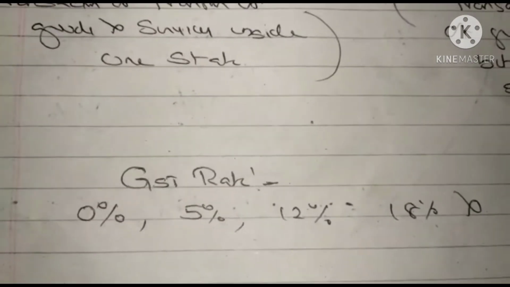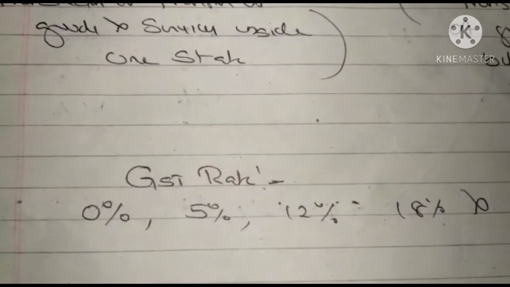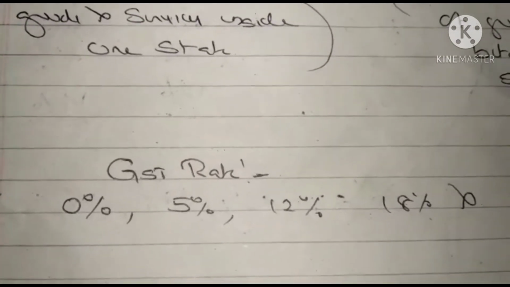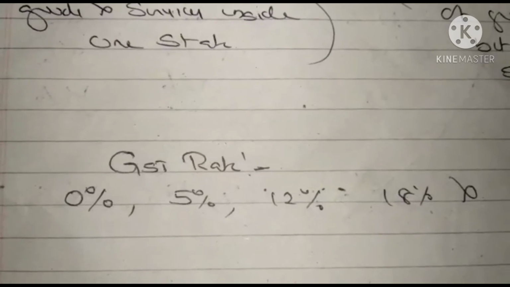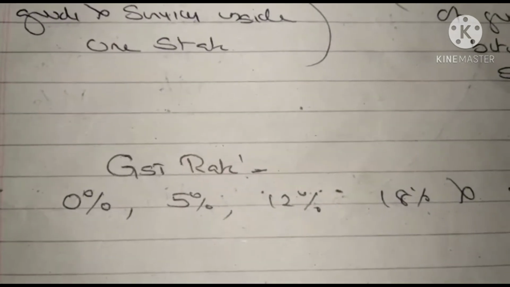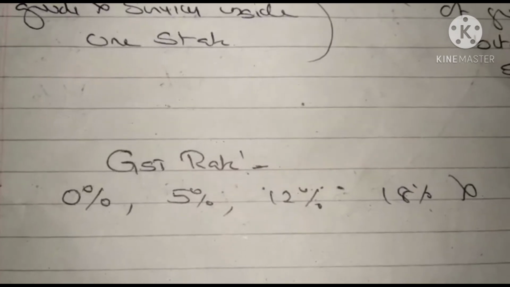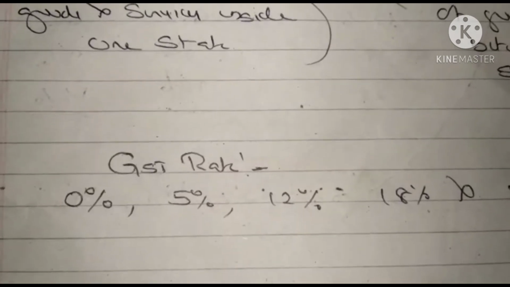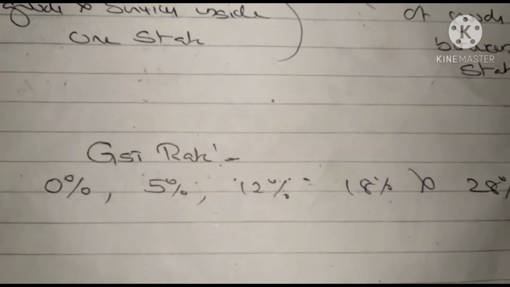GST mainly has four tax rates. They are 5%, 12%, 18% and 28%. These are the four tax rates on GST. Some items are exempted, that means 0% items also.